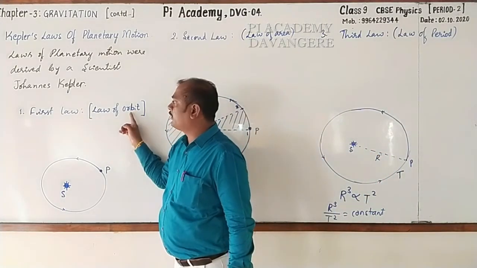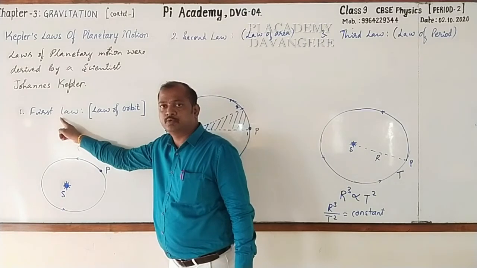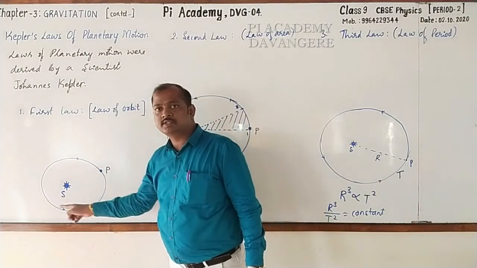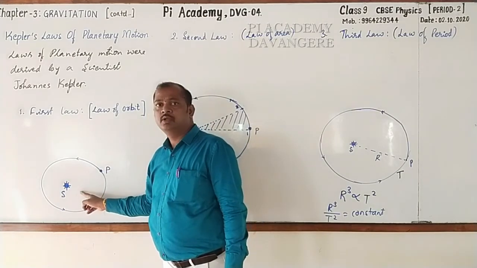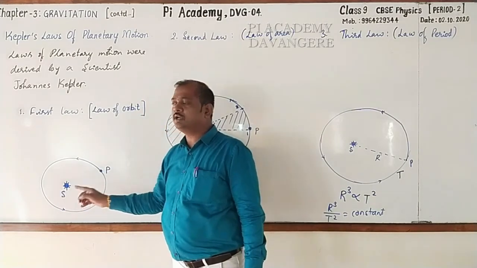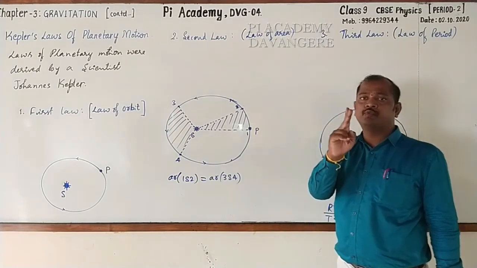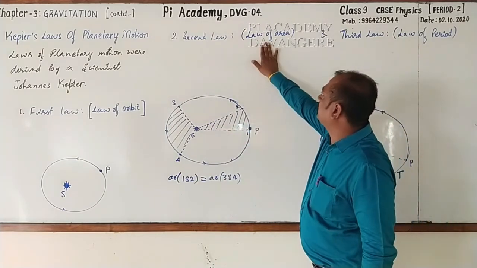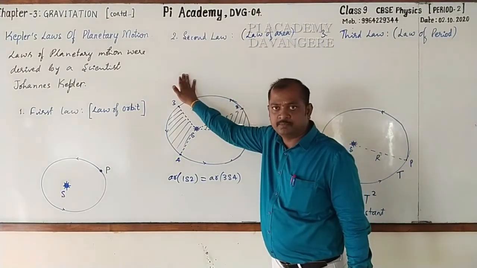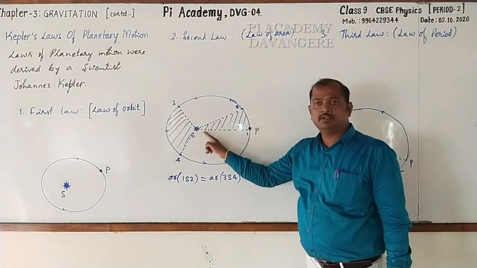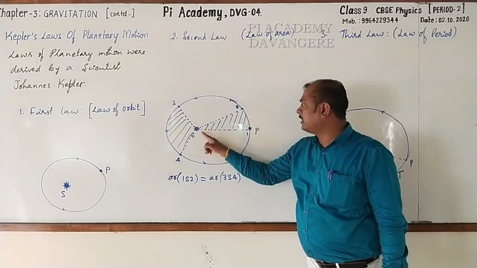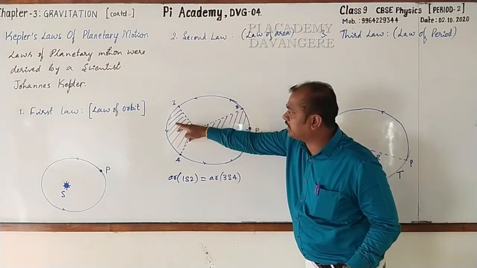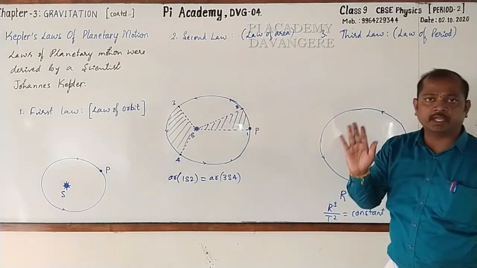First law. The law of orbit or the first law of planetary motion states that every planet revolves around the sun in an elliptical orbit with sun situated at one of the two foci. Second law or law of area states that the imaginary line joining sun and the planet sweeps equal areas in equal intervals of time.